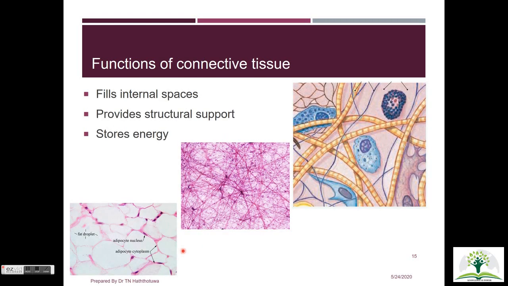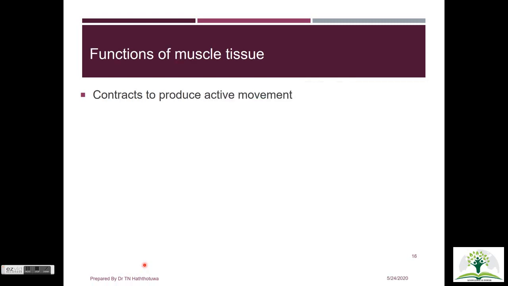The next basic tissue we are going to discuss is connective tissue. It's a combination of cells and extracellular fluid. However, the consistency of the matrix depends on the type of connective tissue. In blood, the cells are suspended in a watery matrix called plasma, whereas in bones, connective tissue consists of hard calcium crystals. However, the major function of connective tissue is to fill up the gaps between cells and to provide structural support and store energy as fat in adipocytes.